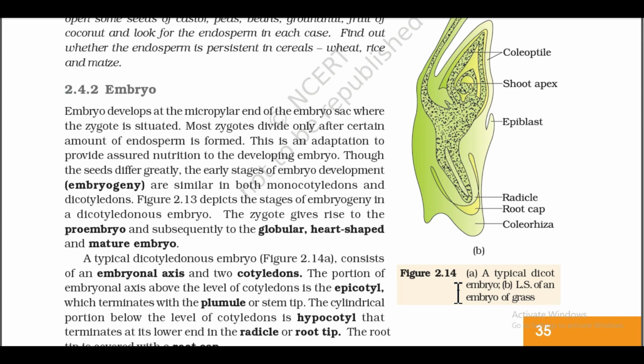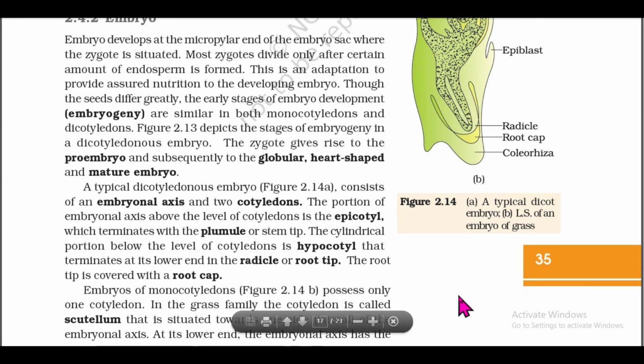Figure 2.13 depicts the stages of embryogeny in a dicotyledonous embryo. The zygote gives rise to proembryo and subsequently to the globular, heart-shaped and mature embryo. A typical dicotyledonous embryo consists of an embryonal axis and two cotyledons. The portion of embryonal axis above the level of cotyledons is the epicotyl, which terminates with the plumule or stem tip.